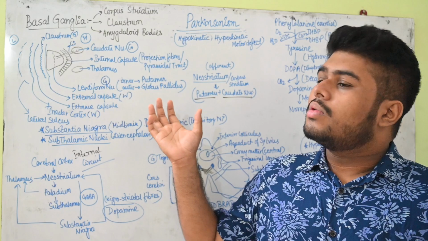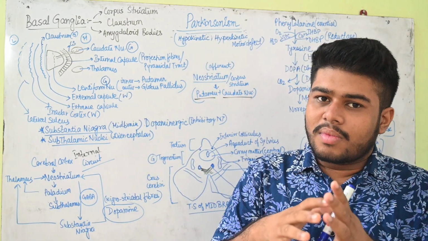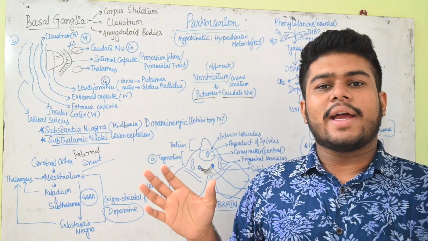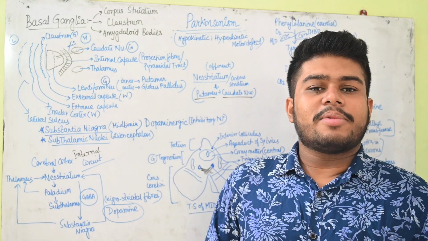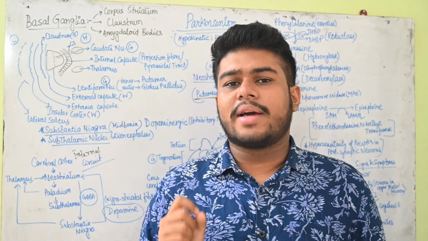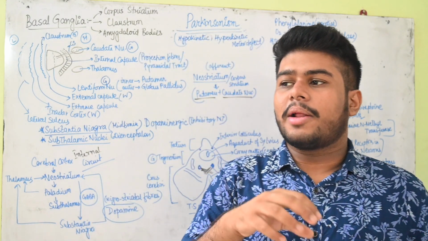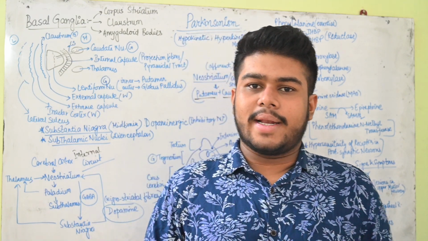Now what is this basal ganglia? Talking about ganglia, that means it has something associated with cell bodies. If there is white matter present inside the cerebral cortex, then there is scattered grey matter. This scattered grey matter present inside the white matter is basically called the basal ganglia.